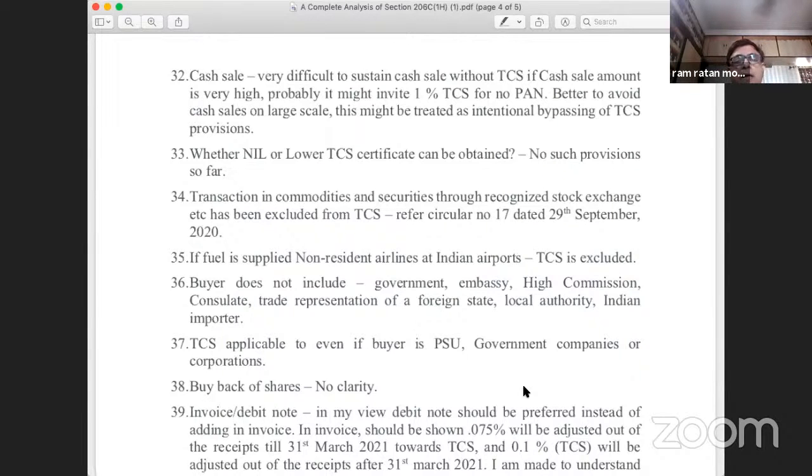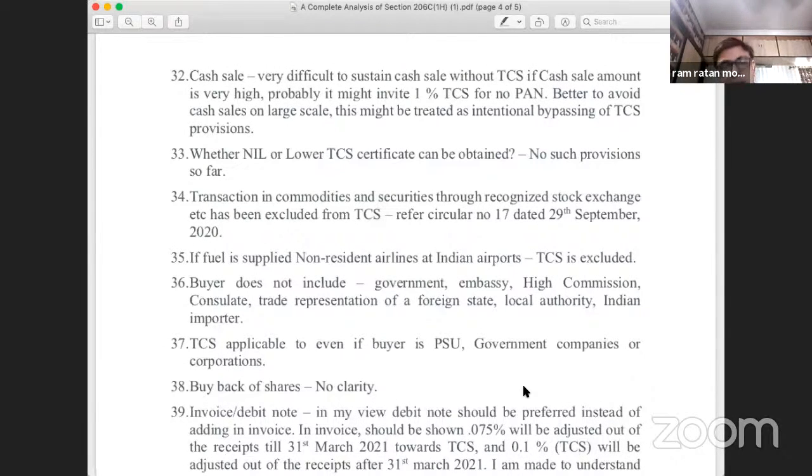Let me tell you very frankly. You can always argue and you will start fighting with the department that how do I know which customer, because customers are not giving me PAN number, and they might be different customers. There might be one customer whose total consideration received might be more than 50 lakhs. But how do I know? How do I ascertain? Because these are all cash sales. I don't have any trace of those customers.